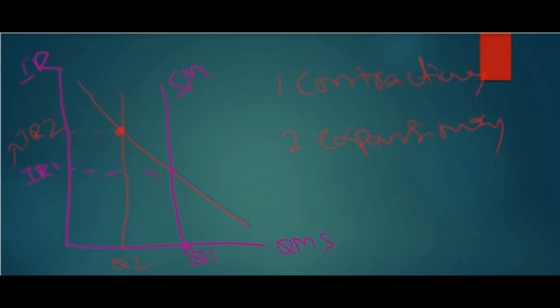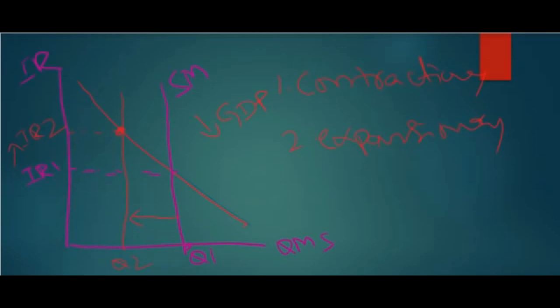Why is the interest rate increasing? Because there is a shortage of funds in the market, as the quantity supplied has reduced from Q1 to Q2. When there is a shortage of money, the interest rate obviously increases to meet the demand in the market. In other words, the number of people taking loans will reduce, investments also go down, and because of this the GDP also goes down.